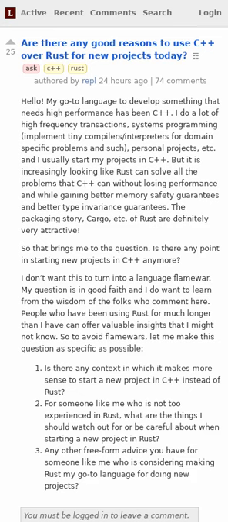This thread discusses contexts where using C++ makes more sense than using Rust, things people new to Rust should watch out for when starting new projects, and things that those considering making Rust their go-to language should be aware of. It increasingly looks like Rust can solve all of the problems that C++ can without losing performance while gaining better memory safety guarantees and better type invariance guarantees. However, there are still several reasons to stick with C++. For example, Q2 and Unreal Engine require C++, and platform support for Rust is still limited.